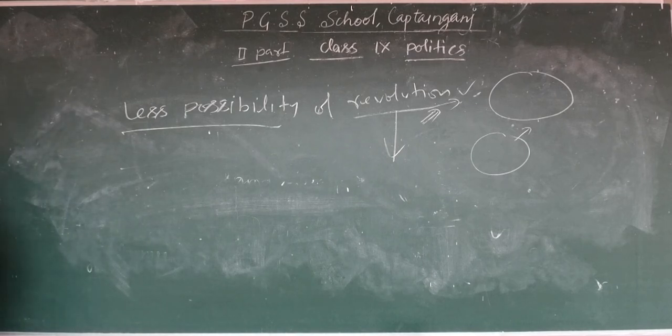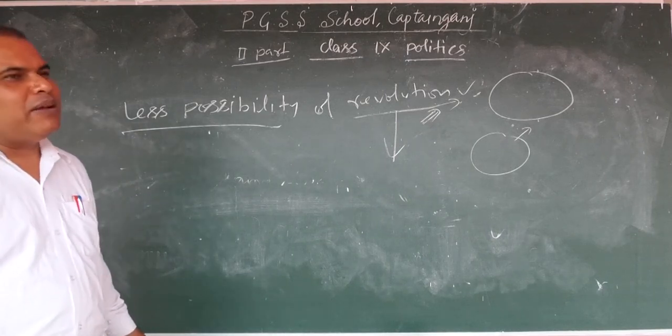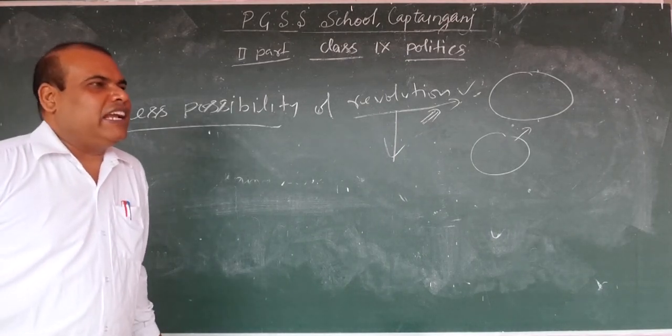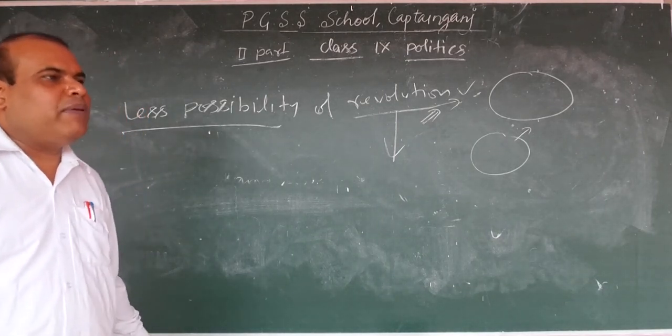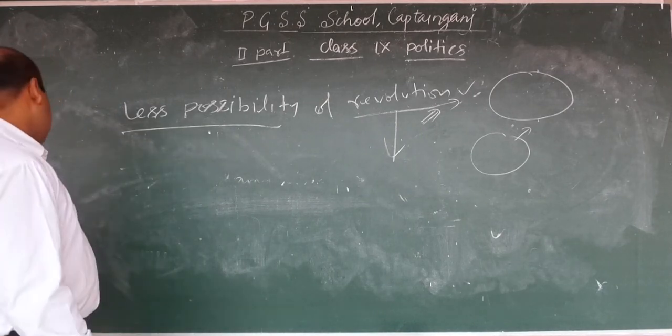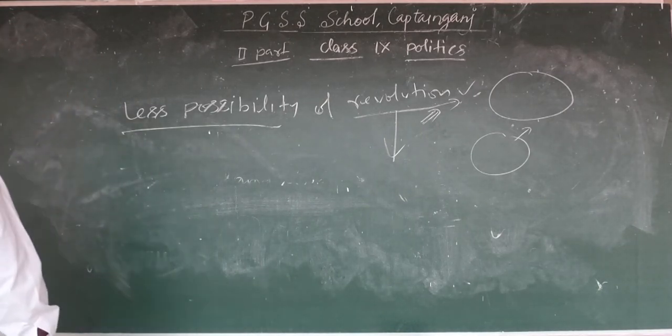Based on liberty and fraternity. Actually, democracy is totally based on liberty, fraternity, and equality. These are the basic, fundamental ideas that are followed in each and every democratic government.